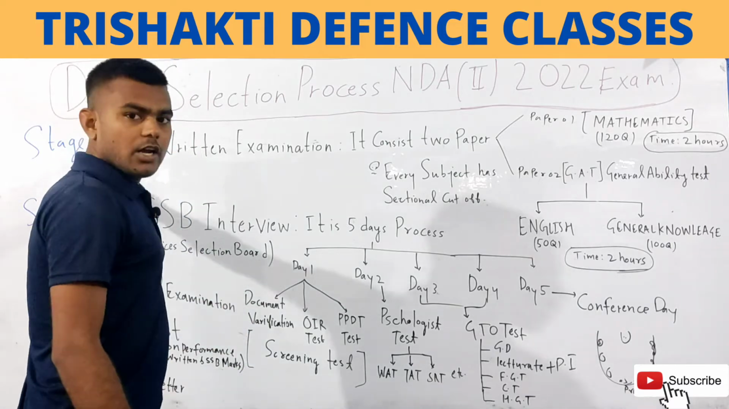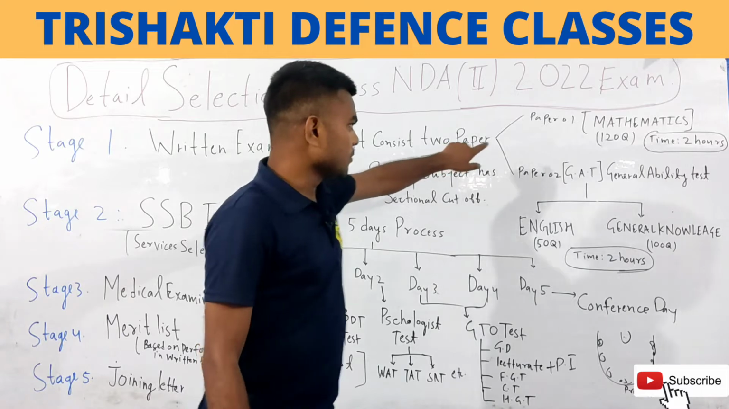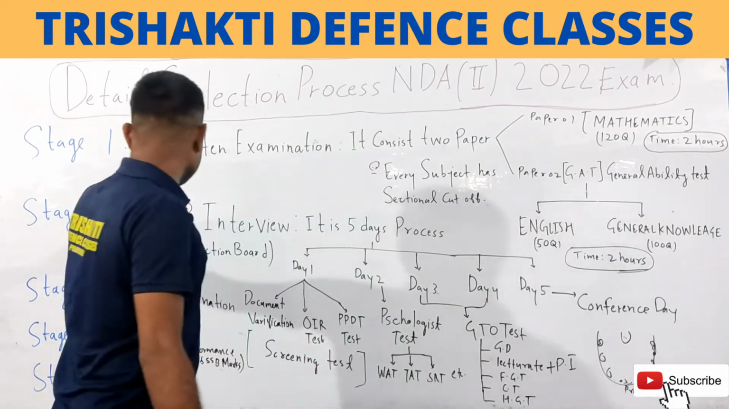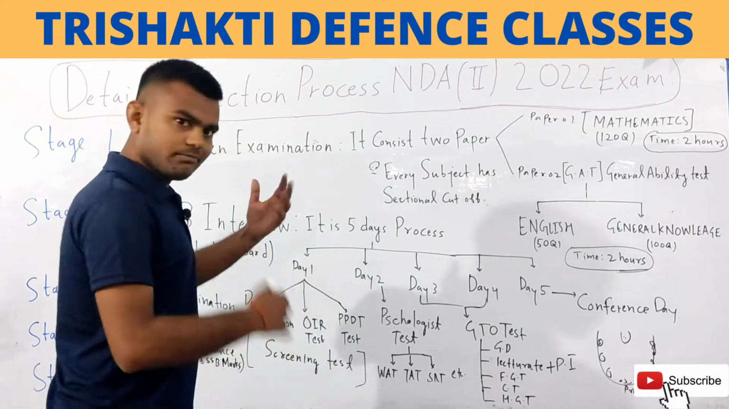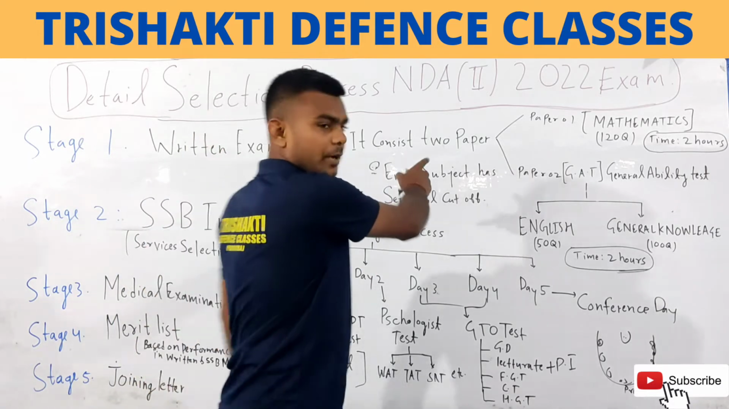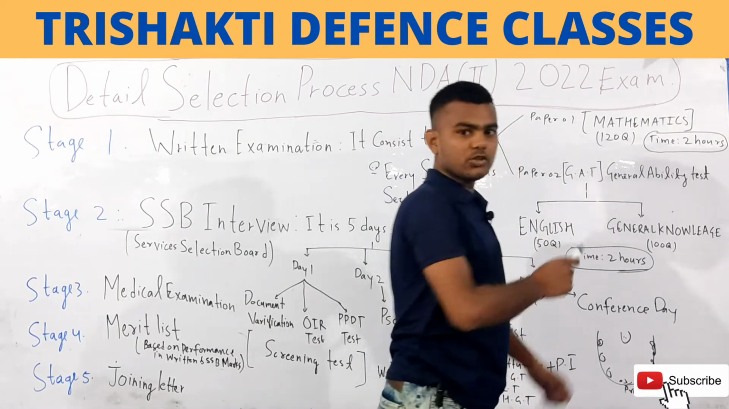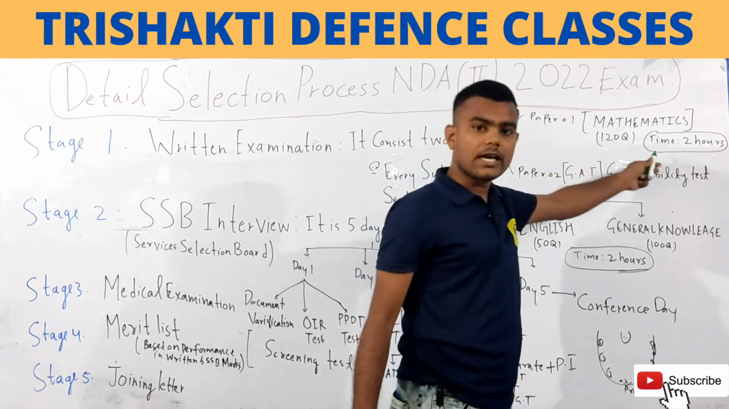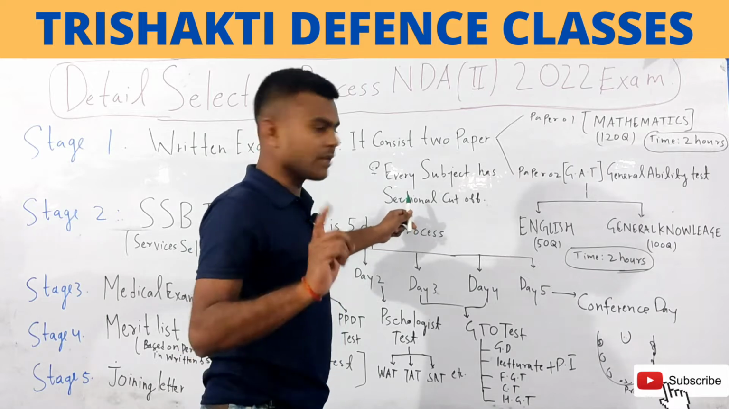So the first stage, which is your written examination, consists of 2 papers, that is mathematics and general ability test. And stage 2 is your SSB interview, which is a 5-day process. But before explaining stage 2, come to stage 1. It consists of 2 papers, the first is mathematics, in which you have to attempt 120 questions and the time is 2 hours, right? And every subject has a sectional cutoff, you have to keep in your mind.